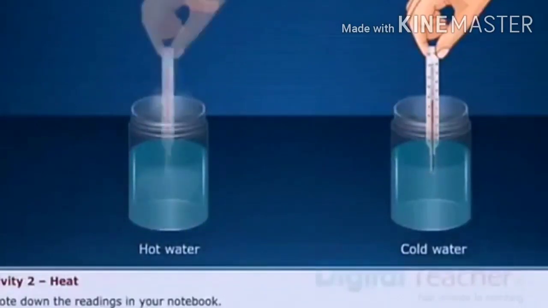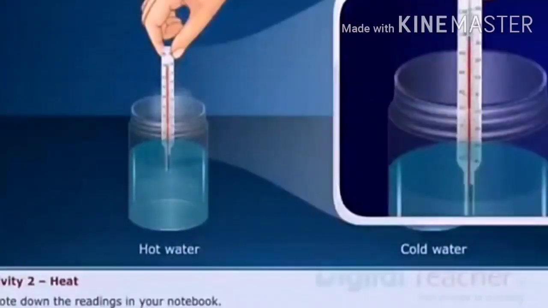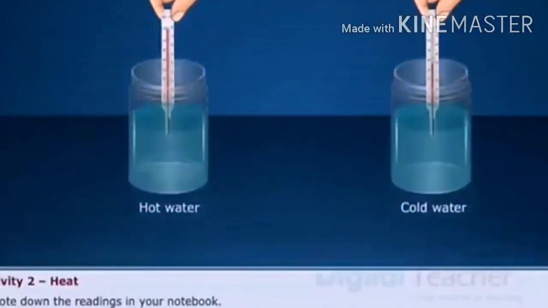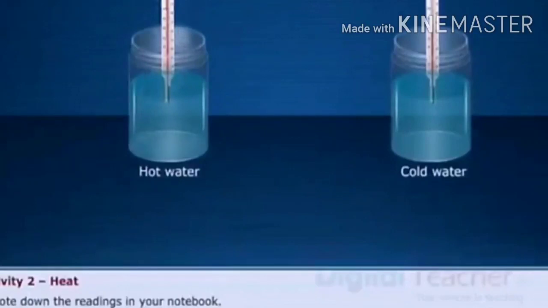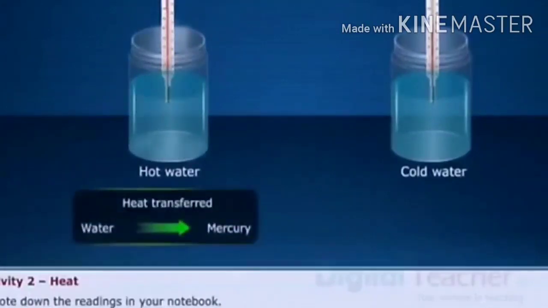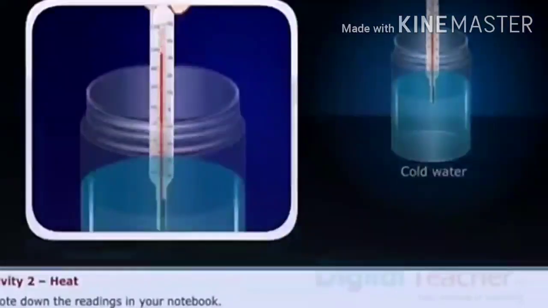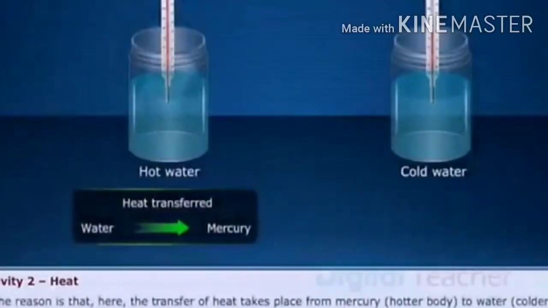Note the readings carefully in your notebook and try to understand why this is happening. Initially, when you put the thermometer in hot water, the mercury level increased. That is due to expansion of mercury due to heat gain. So in this case, heat transfer took place from hot water to mercury.